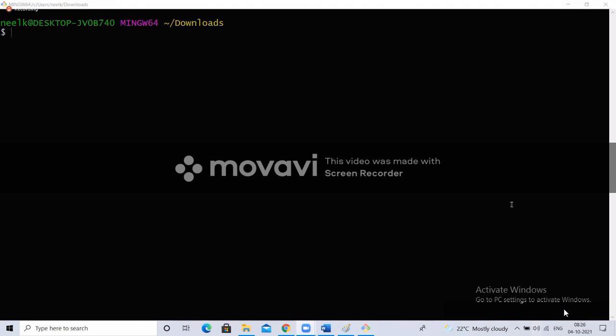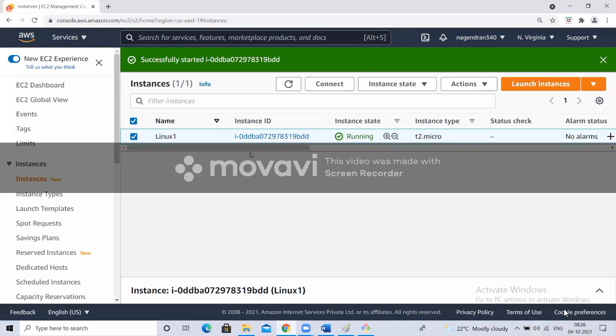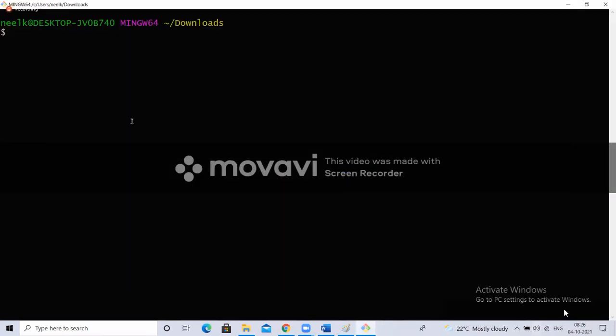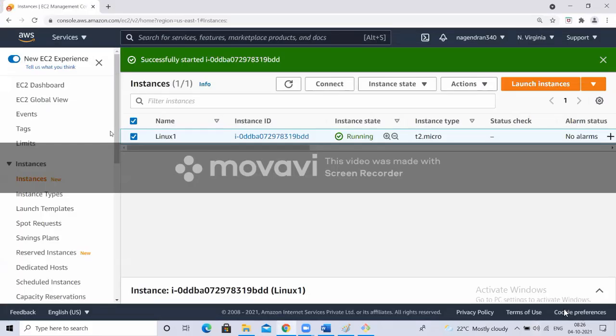Recording in progress. Okay, so this is my AWS instance. This one is my AWS instance. I connected to this using Git Bash. In real time, we will not use Git Bash, but going forward, we'll learn how we use it in real time. Now we'll see Git Bash. So now I want to connect to this. Let me take the connect command.